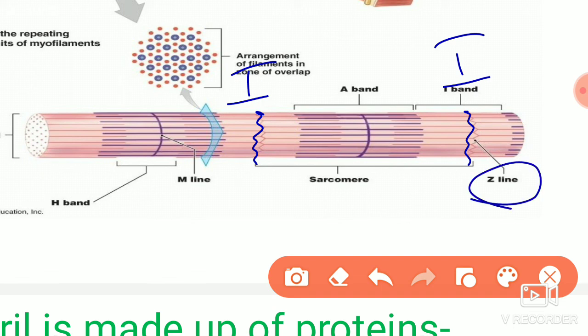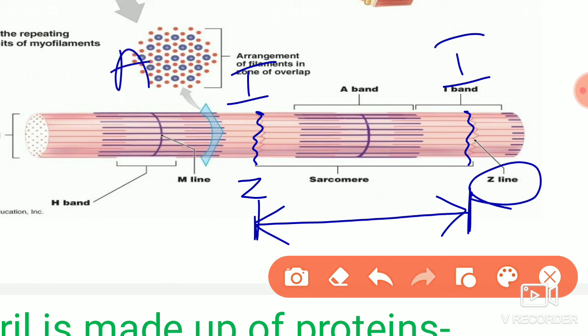Here also it is a Z line. The distance from one Z line to the next Z line is called the sarcomere. And in the case of the dark band, that is the A band, there is also a line in the center, and that is called the M line. This is the M line.